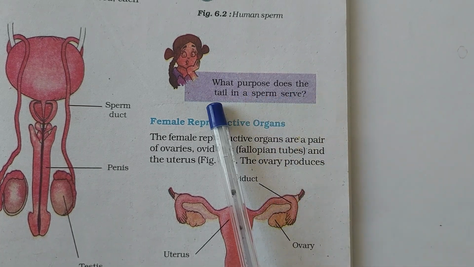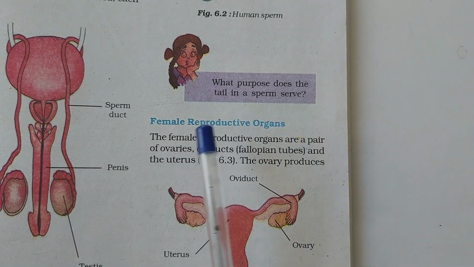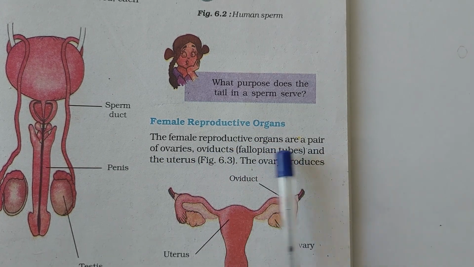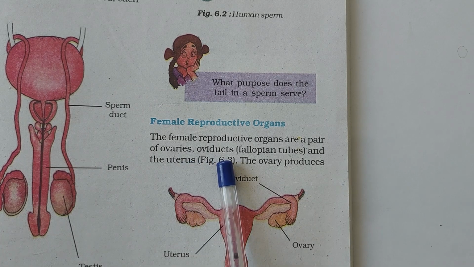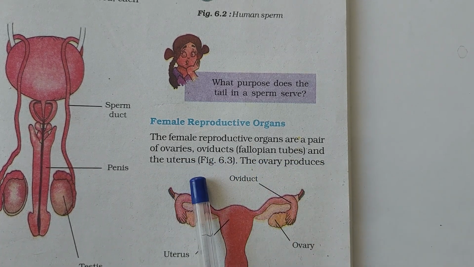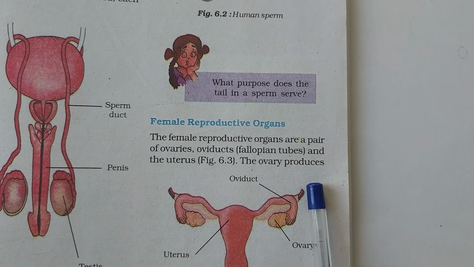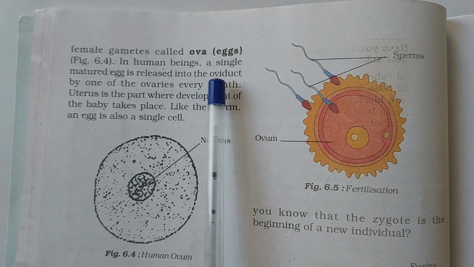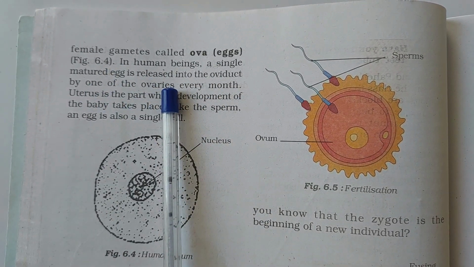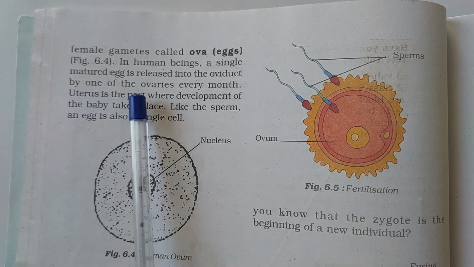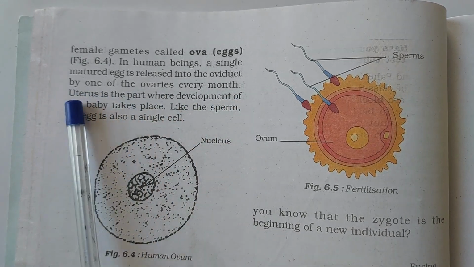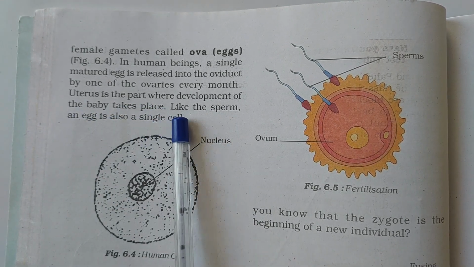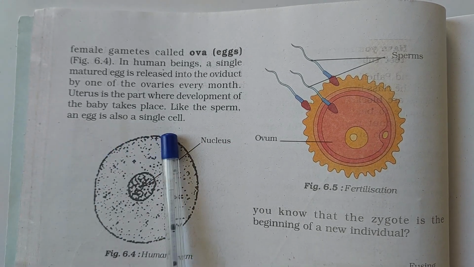What purpose does the tail in a sperm serve? Female reproductive organs. The female reproductive organs are a pair of ovaries, oviducts or fallopian tubes, and the uterus. The ovary produces female gametes called ova, or eggs. In human beings, a single matured egg is released into the oviduct by one of the ovaries every month. Uterus is the part where development of the baby takes place. Like the sperm, an egg is also a single cell.